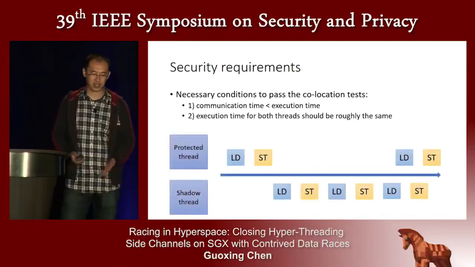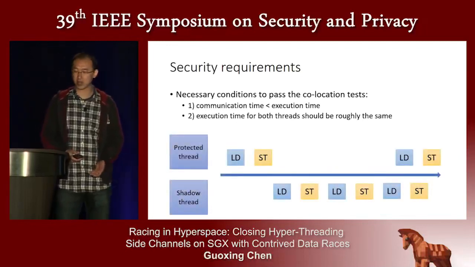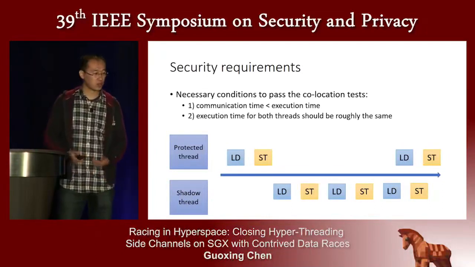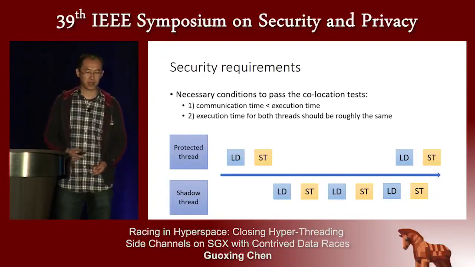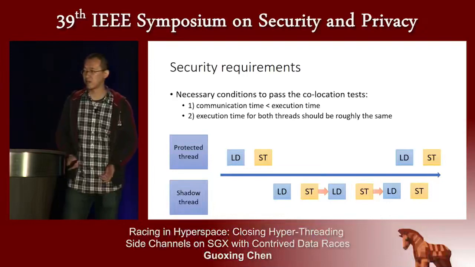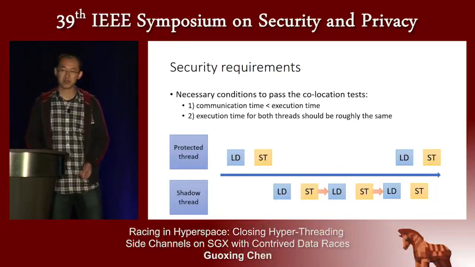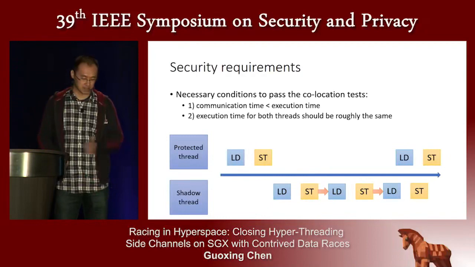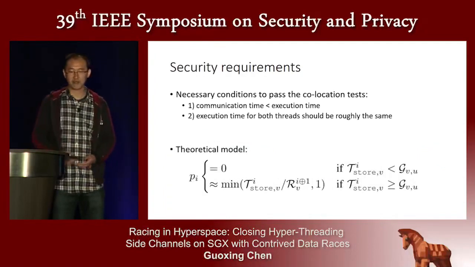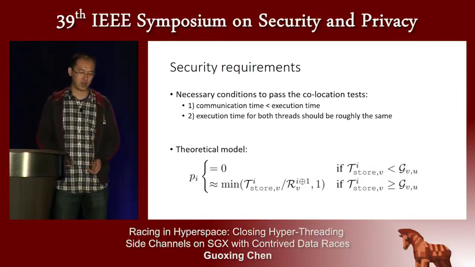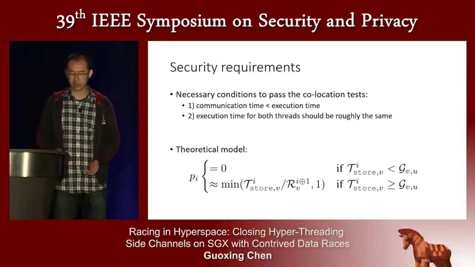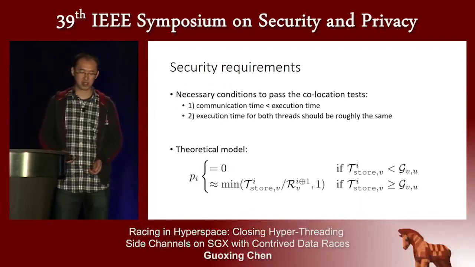To see why, let's look at this example. Assume the shadow thread runs much faster. So when the protect thread finishes one loop, the shadow thread could finish multiple loops. And most of the loops could only observe the data written by itself, resulting in low data race probability and failing the test. In fact, these two conditions are drawn from our theoretical model. I will not explain the symbols in detail. Simply put, they relate to the communication time and execution time.